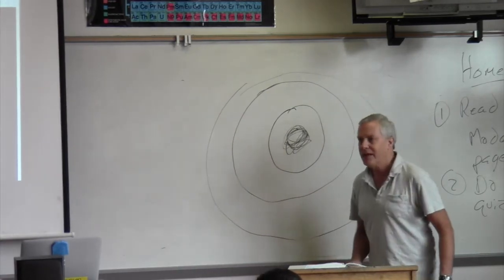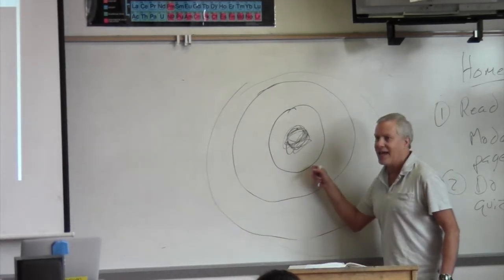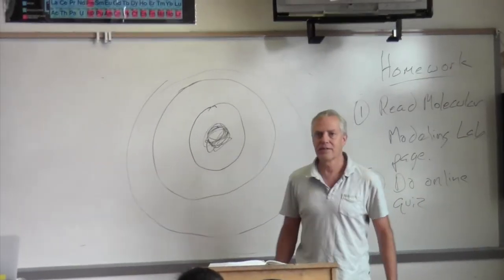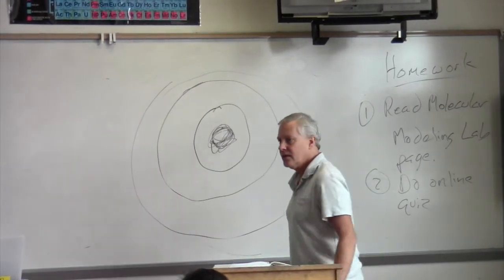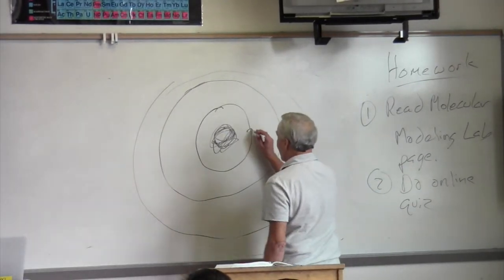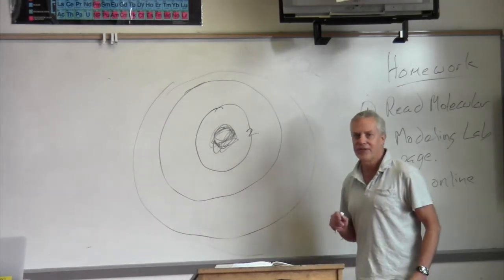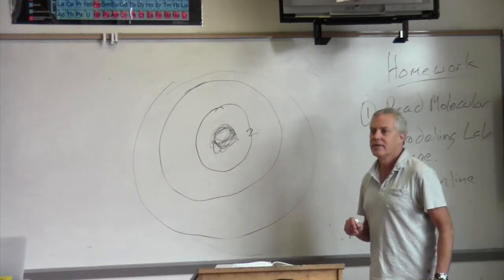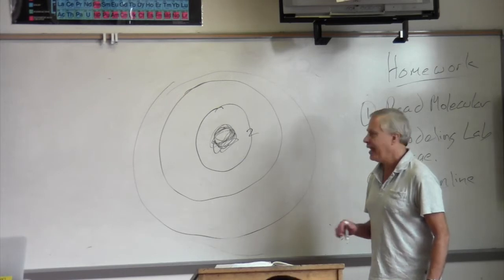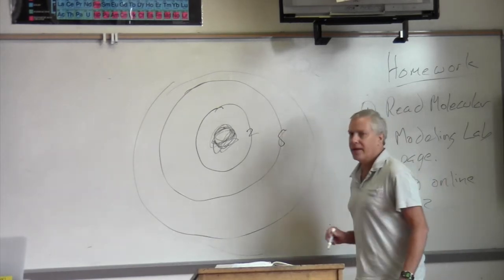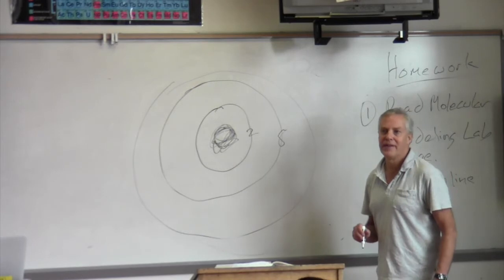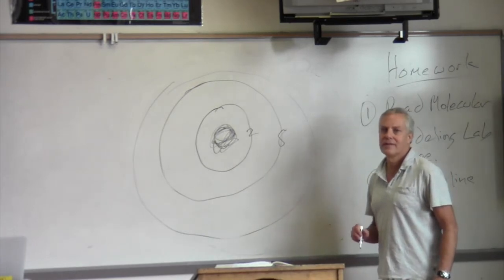Does anybody know how many electrons can hang out on the first orbit? Maria? I think it was 2. 2 are possible. Does anybody know how many are possible on the second orbit? Mira? 8. And can anybody say how many are possible on the next orbit?